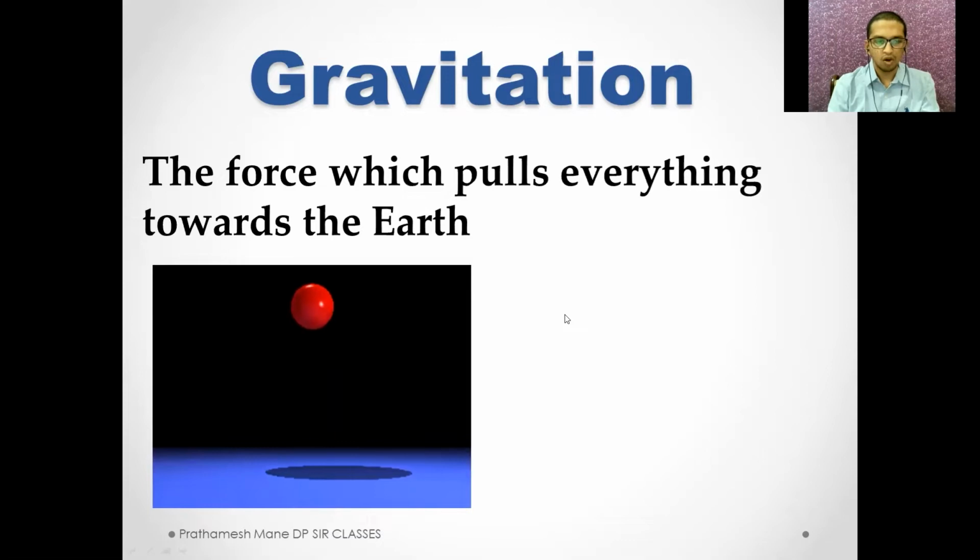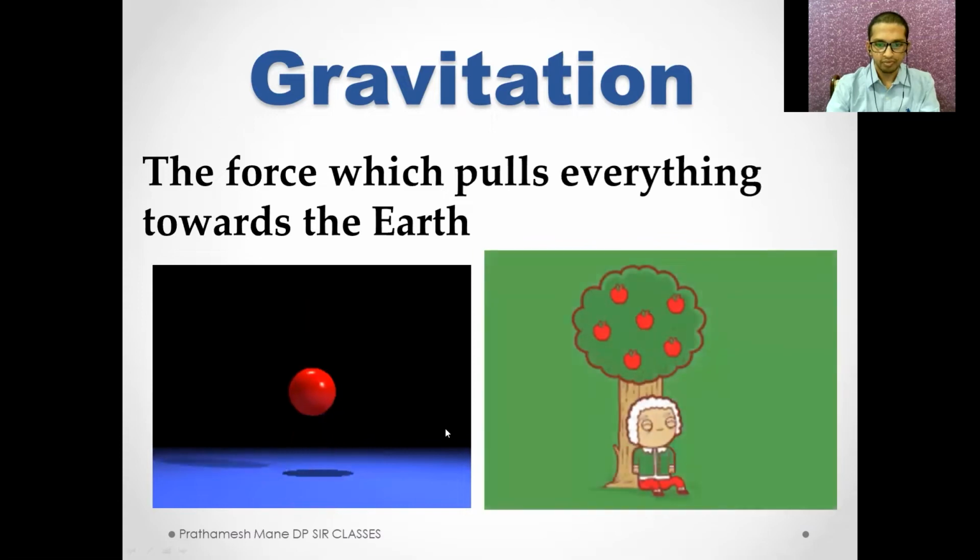Here is an example of how gravitation works. You can see the ball is getting attracted towards the surface of this floor, and as a result it comes down. This is a small clip showing how gravitation works. Let's move on.